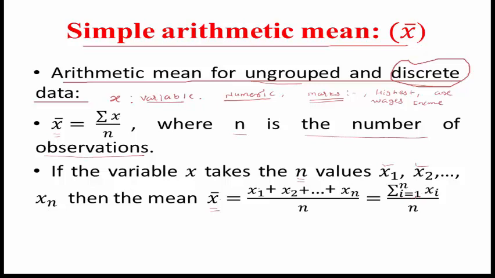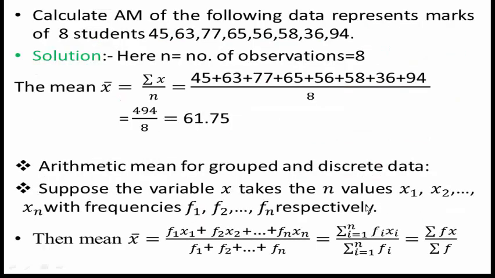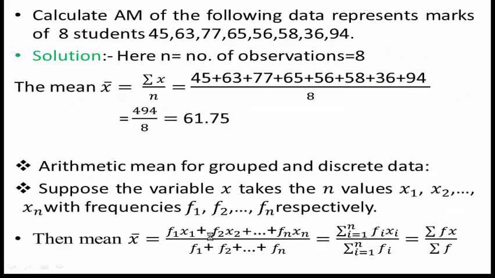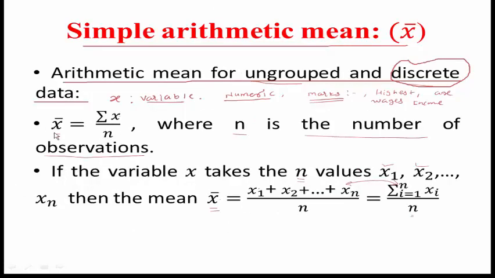For i equal to 1 you get x1, plus x2, plus x3, plus x4, and the last is xn. So these two notations are the same. This is the sum divided by n. Or in a simple form, this can be written as x bar is equal to summation x divided by n. Summation x means the sum of all the values of x.